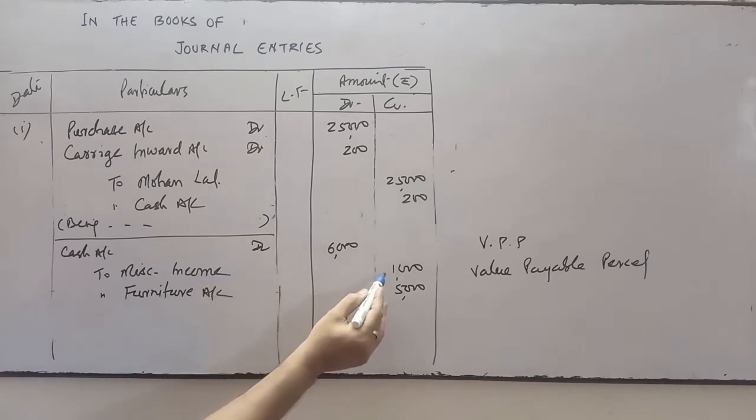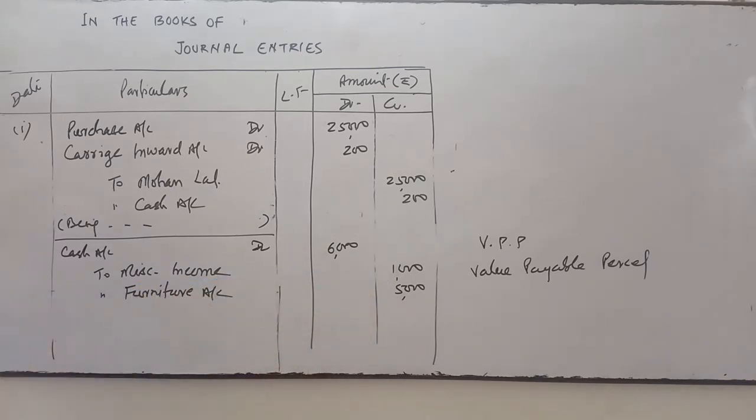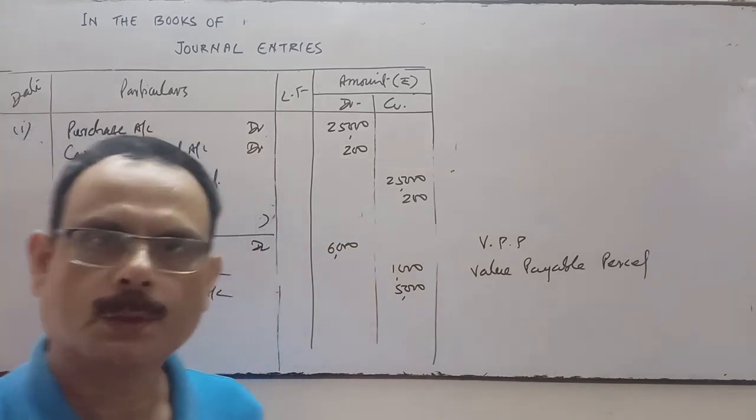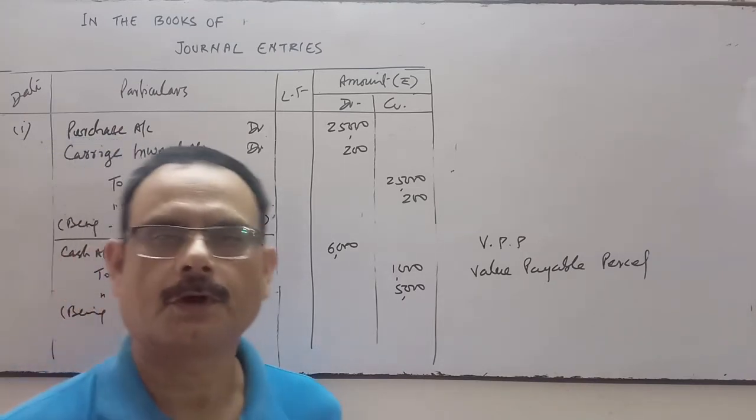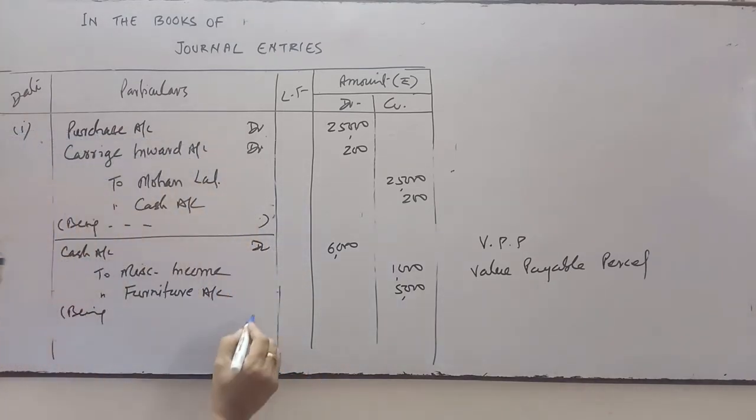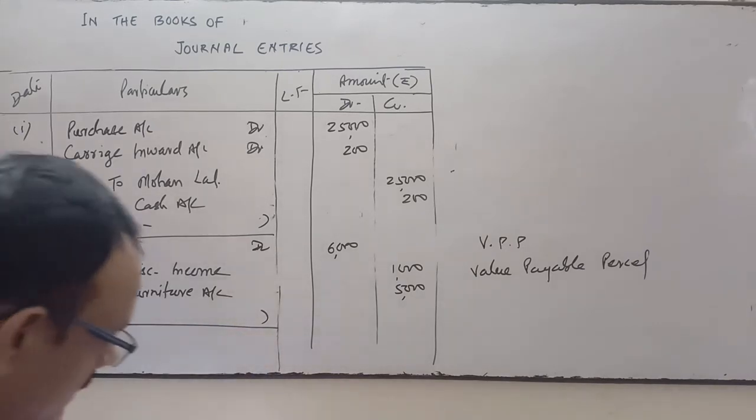1000 for the newspaper will come under the miscellaneous income. And if I sold the old furniture, then furniture goes out and cash comes in the business. Okay, narration will be: being old newspaper and old furniture sold for cash. Okay, next.